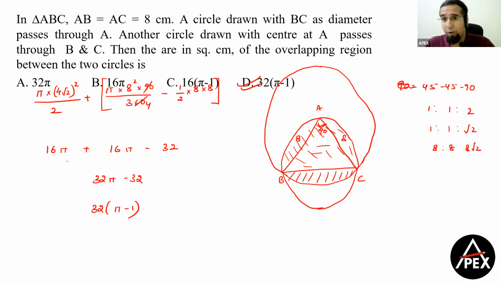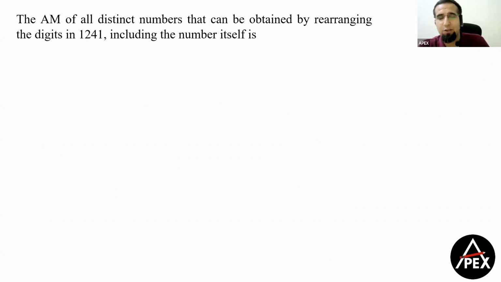Clear? So again, a very good question, a very difficult question to practice, but a good conceptual one. If I draw the diagrams, I should be able to get the idea of what the area is that is overlapping between the circles, right? So the last question of the paper, I've kept it as a question on permutations and combinations.